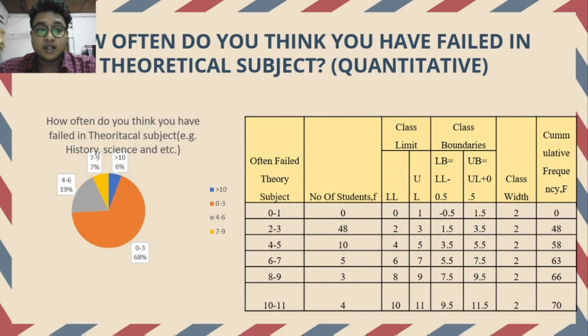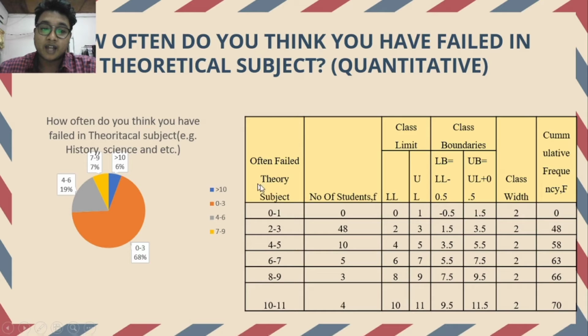Next one is: how often do you think you have failed in theoretical subjects? This is also a quantitative question. Like the one we made for the histogram, we make a bar chart to find the information over here, and then we extract it into the table.